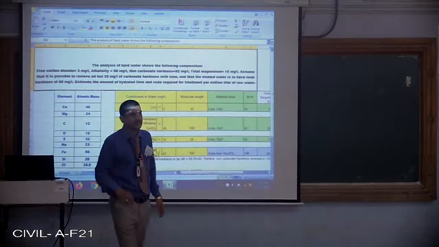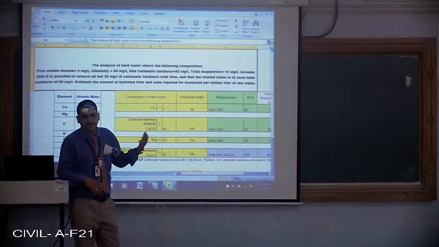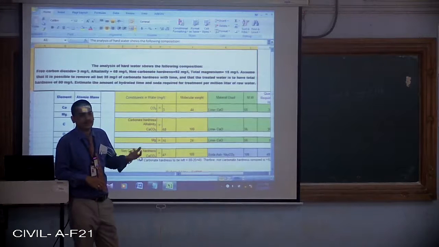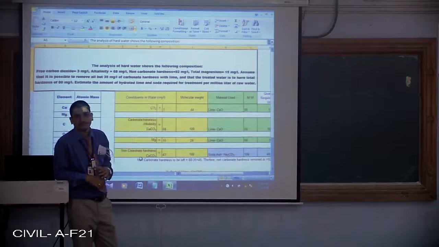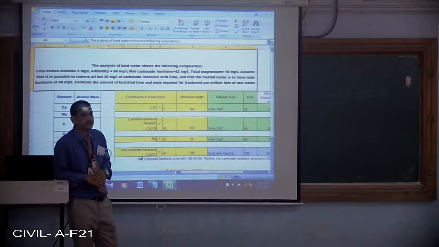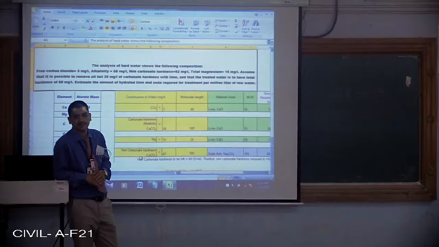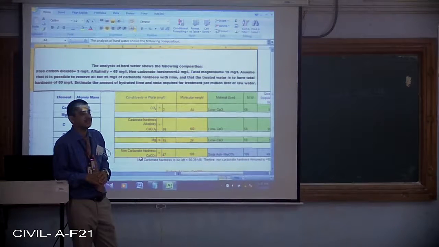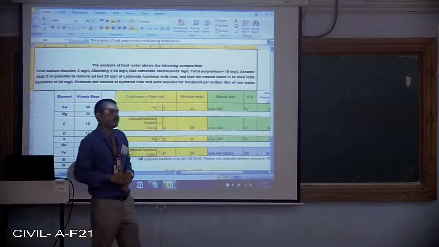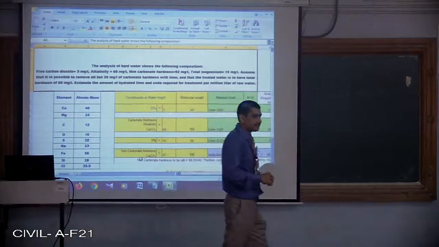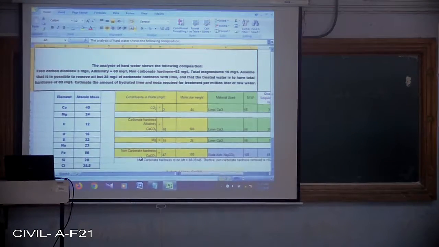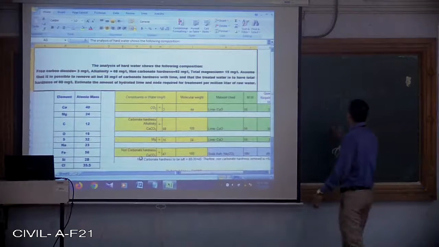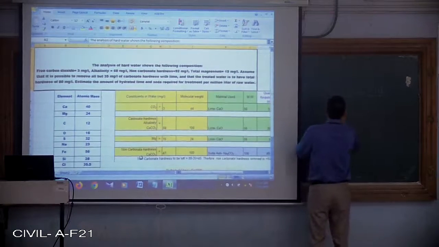So let us say either we have gone for grab sampling, composite or integrated. Depending on the sample collected, we are going to analyze based on the standard methods as prescribed by the American Public Health Association and the American Water Works Association. We call it APHA and AWWA, right? Father and mother, something like that.